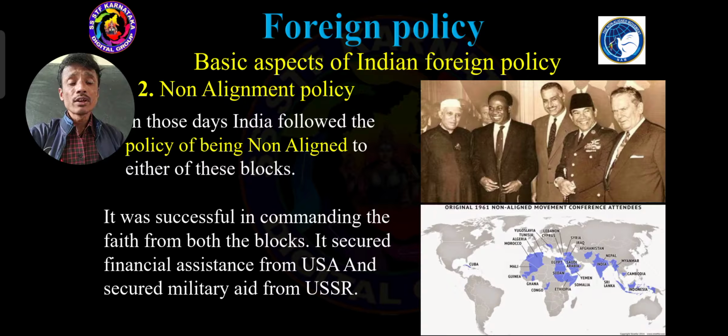USA gave financial support to India and Russia gave military support to India. Because of that reason, India followed the policy of non-alignment. That is very, very essential and important. This happened after the Second World War.